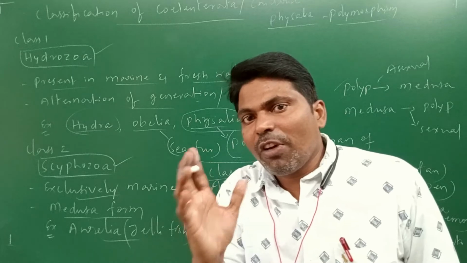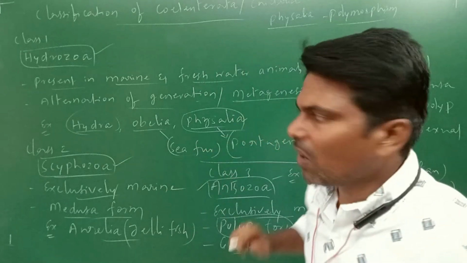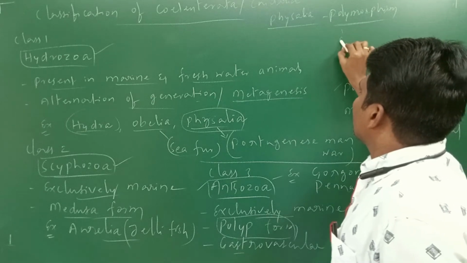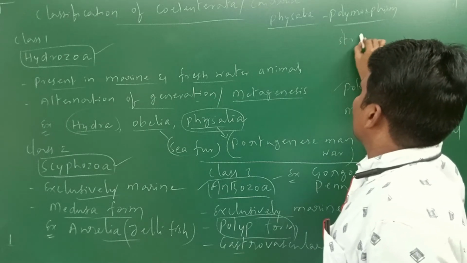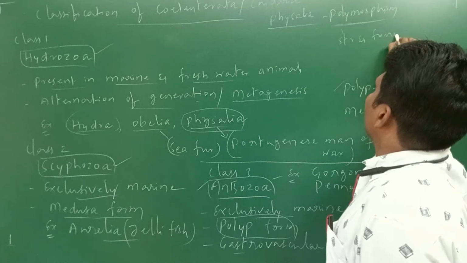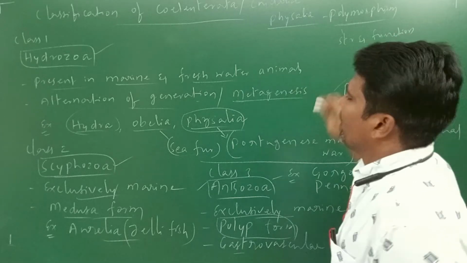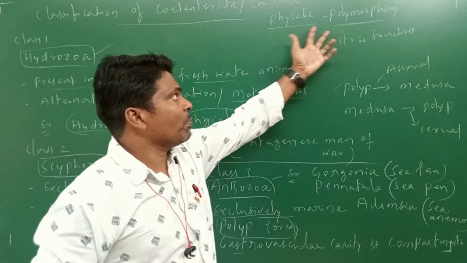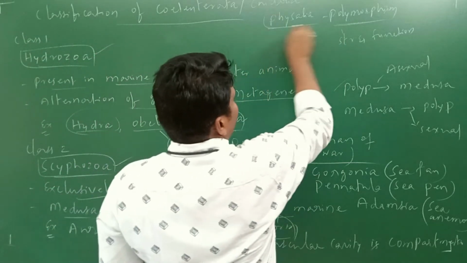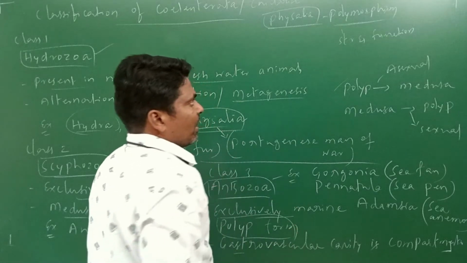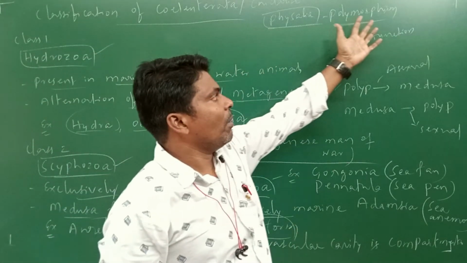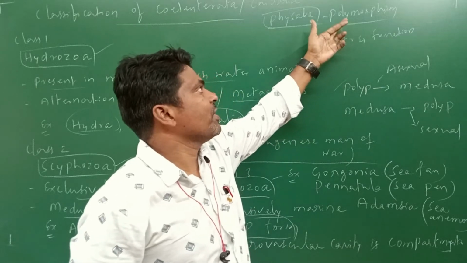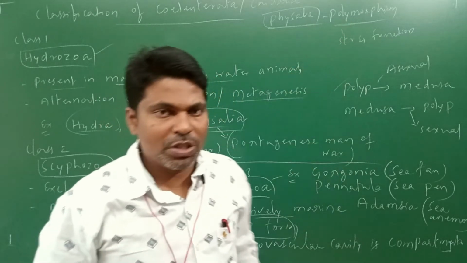From one form to another, the structure and function are different. Such a condition is called polymorphism. Physalia is the important organism that shows polymorphism. This is a very important characteristic feature in these animals, so go through it.